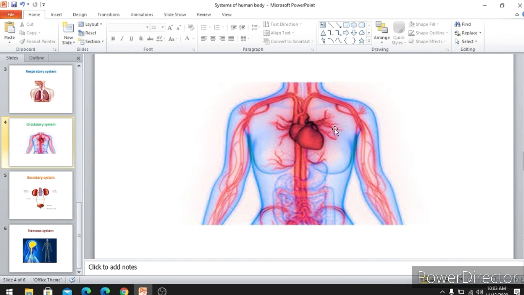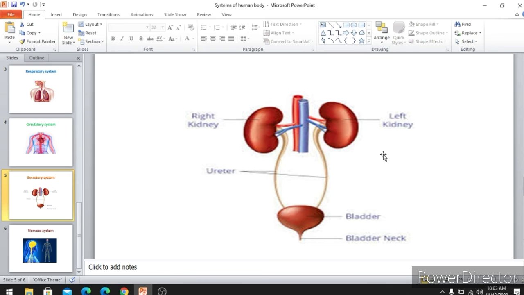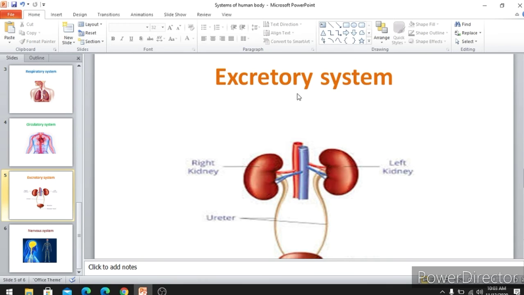The main part in the circulatory system is your heart, which is located in the chest. So the blood is taking oxygen to each and every part, and with the help of oxygen, food gets broken down and releases the energy for us. And the next system is the excretory system. So the excretory system is helping to eliminate the waste products from the body.